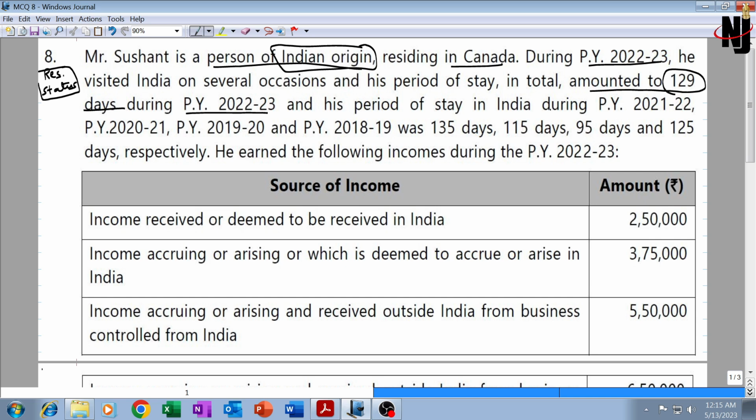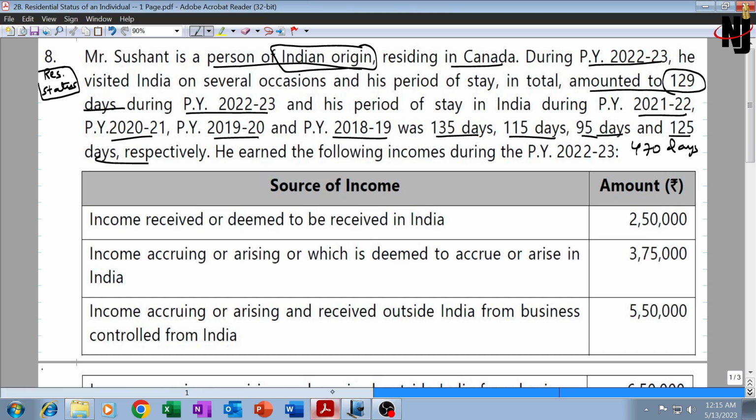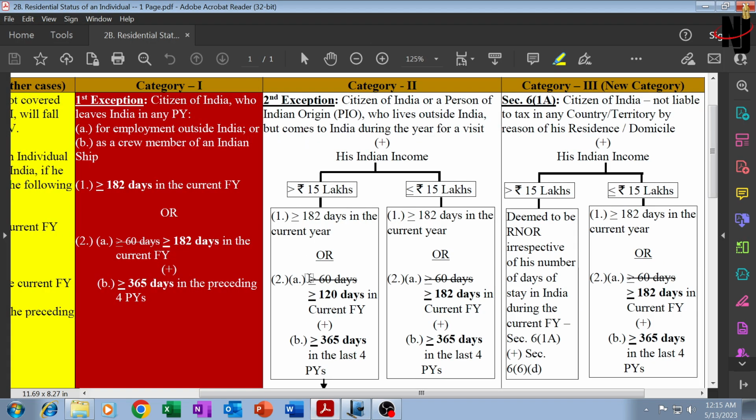And his period of stay in India during previous years 21-22, 20-21, 19-20 and 18-19, that is the last immediately preceding 4 previous years, was 135 days, 115 days, 95 days and 125 days respectively. Meaning thereby 135 plus 115, that is 250, 95 plus 125, that is 220, total 470 days in the immediately preceding 4 previous years. Okay, now if you observe the residential status, he is a person of Indian origin.